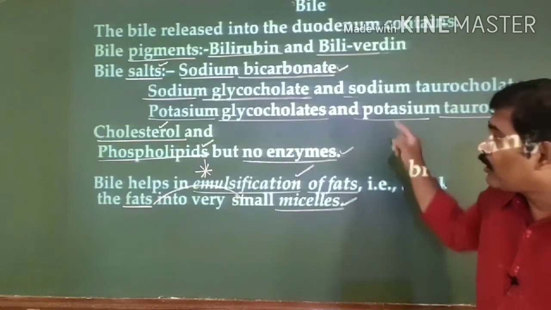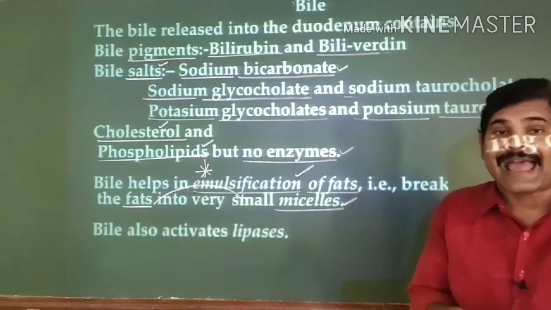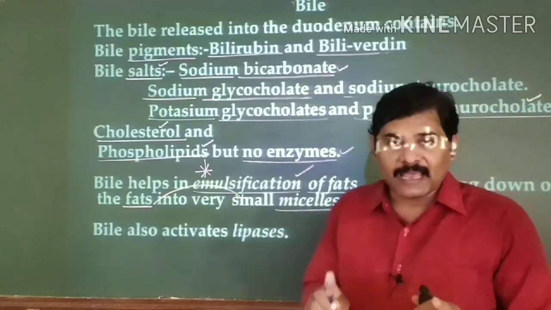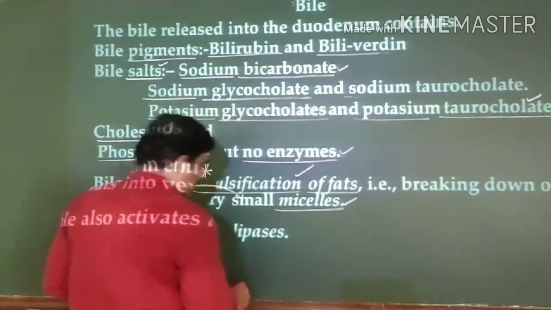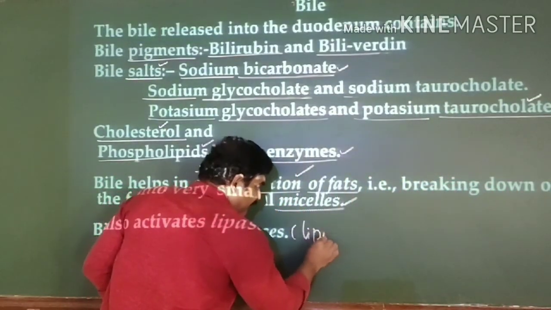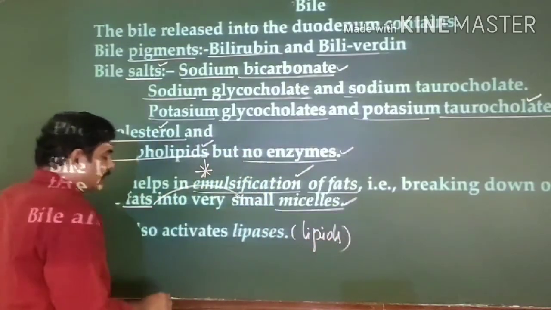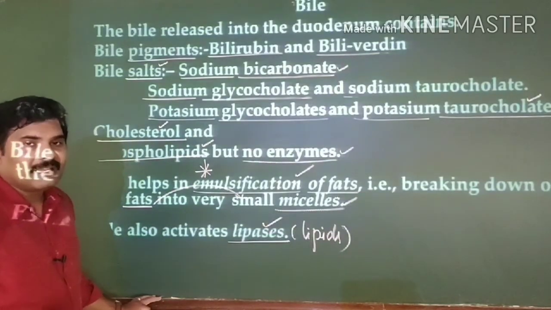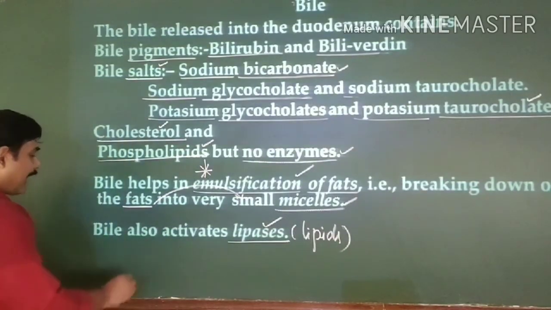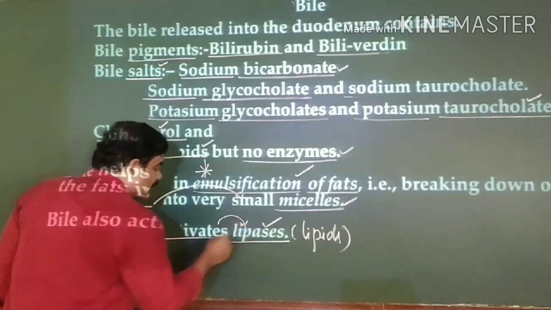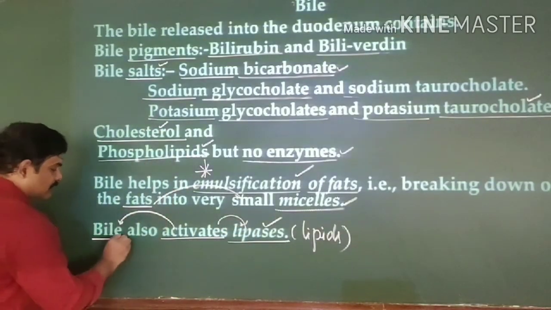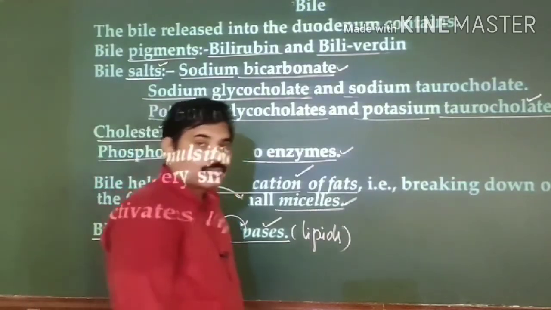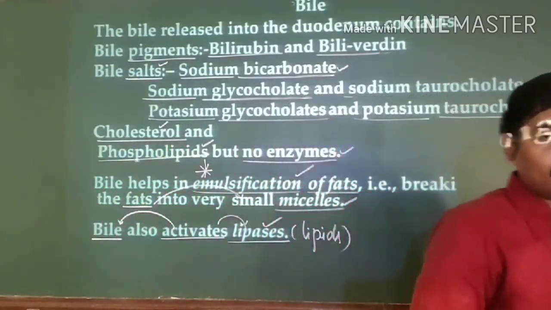Clear? Right. Along with that, this bile juice helps in activation of lipase. Lipase is an enzyme that acts on lipids. Generally, the lipase that is released in the digestive tract is in an inactive form. In order to activate this lipase, the bile juice helps us. Clear? This is all about the composition of the bile and the functions of the bile.